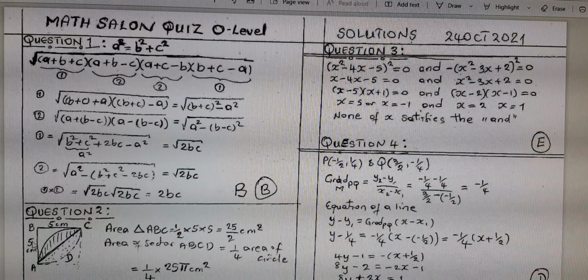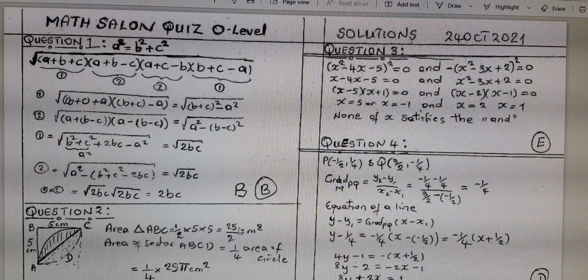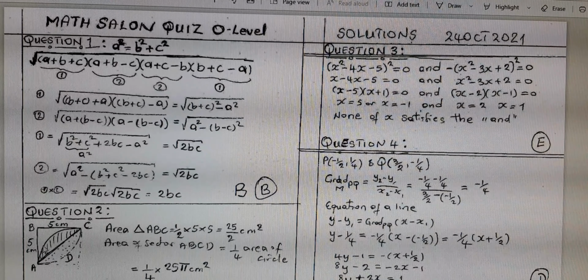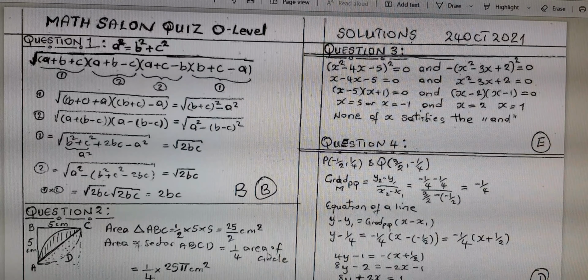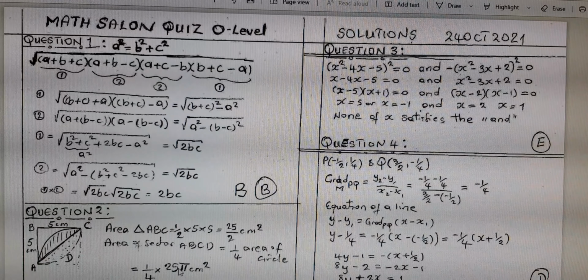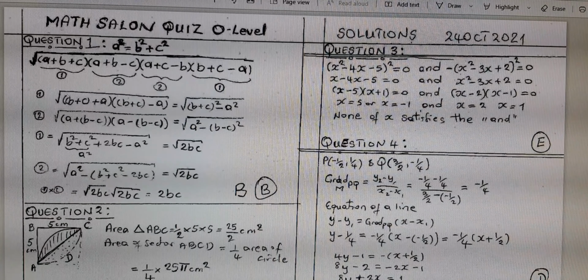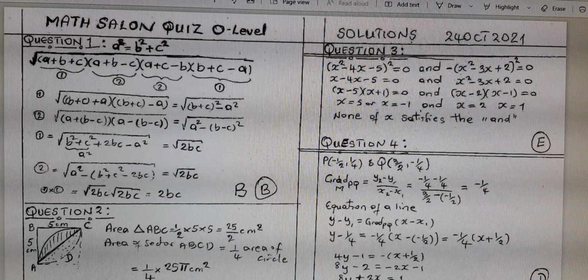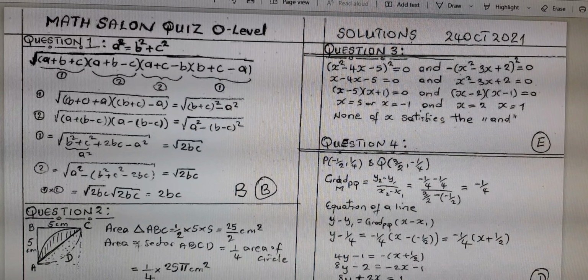The base is 5, the height is 5, or however you take it. And then the area of the sector, if you look at that sector, is just 1/4 of a circle. So that's just like 1/4 of the circle of radius 5 centimeters. If you do that, that is 1/4 pi radius squared. You get this expression, and then you take the difference and multiply by 2. And you see the answer was C.